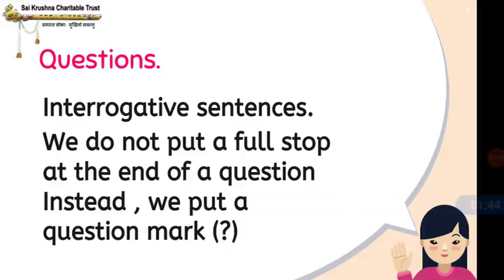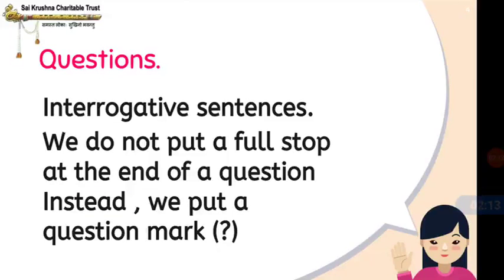As soon as we put a question mark, that is interrogative sentences. Okay, understood? So first we were just calling them sentences because we didn't know they were interrogative sentences. If we put a question mark at the end of a sentence, that is an interrogative sentence.